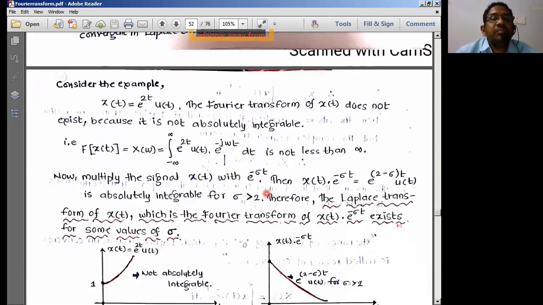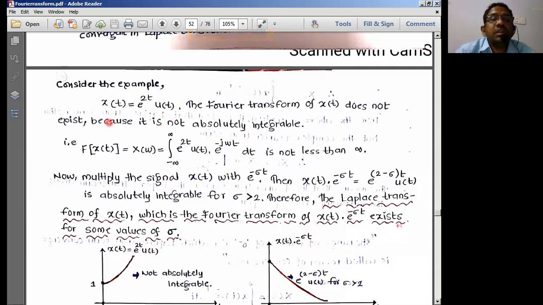Let us take an example of x of t equal to e power 2t into u of t. If you apply the Fourier transform to this, it will lead to an infinite value because it does not converge. Why? Because e power 2t increases continuously as t increases. Therefore, it does not give a finite value; it gives an infinite value over the limits minus infinity to plus infinity.